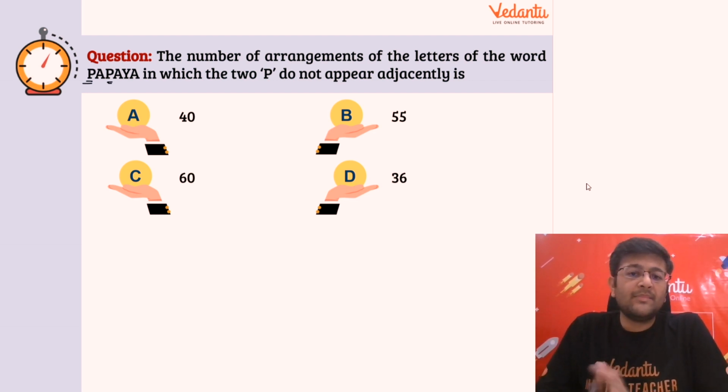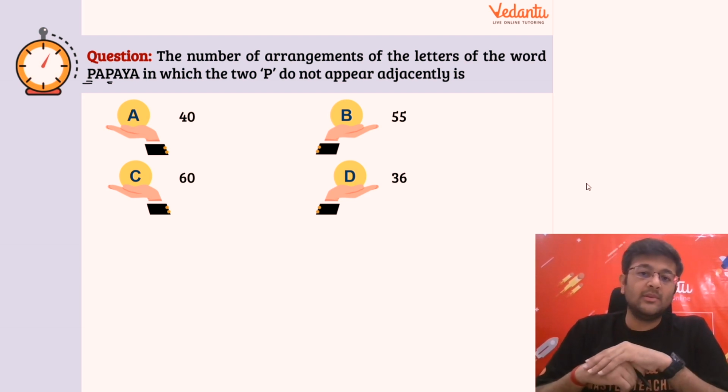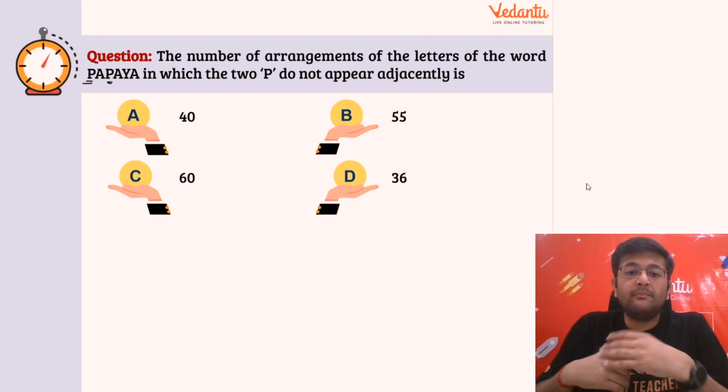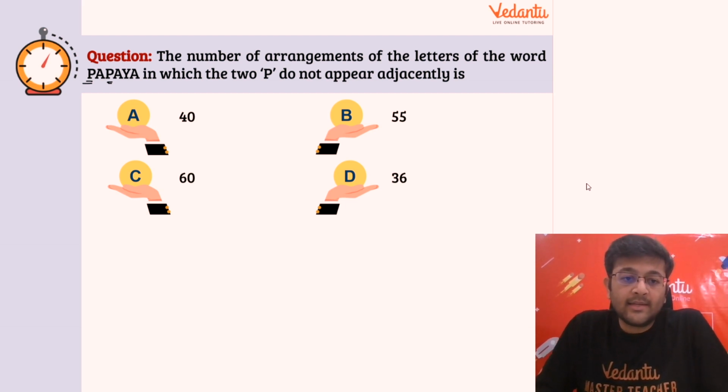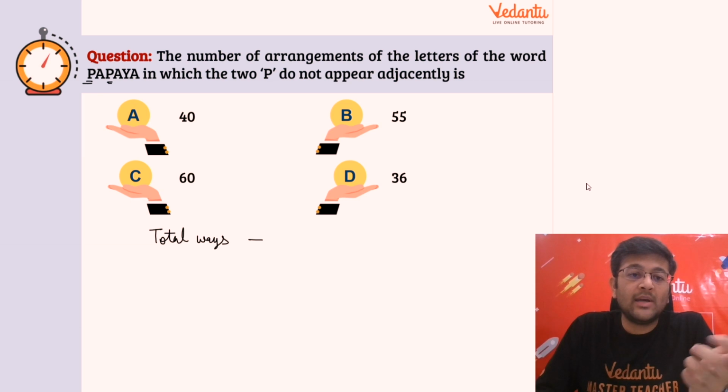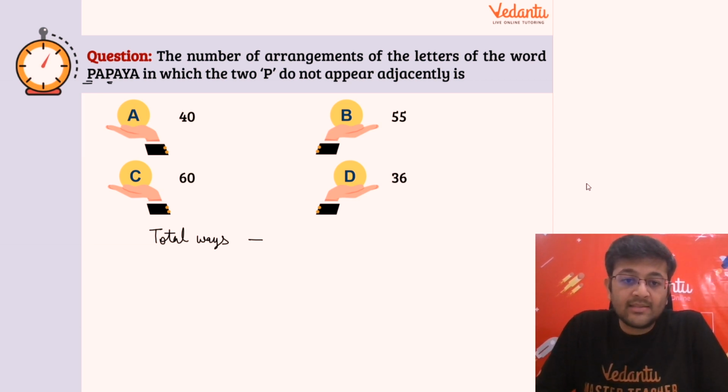Although there might be multiple ways to solve this, the best, easiest method kya hoga? It will be rather easy to calculate it in this way, that we can find the total number of arrangements minus wherever the two P's are together, है ना. अगर वो मैं सब cases को subtract कर दूं, I'll be left with the cases where the two P's are not together, right, minus the cases where two P's are together.